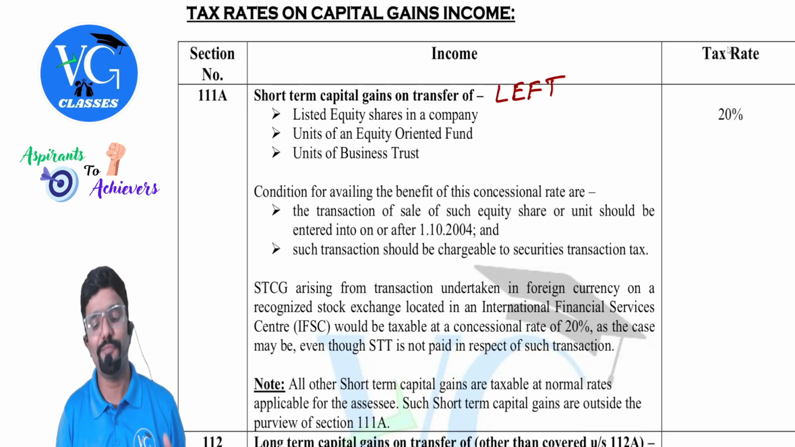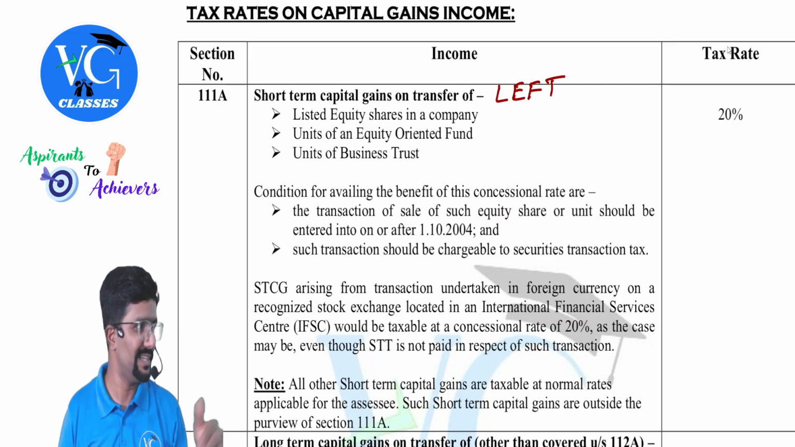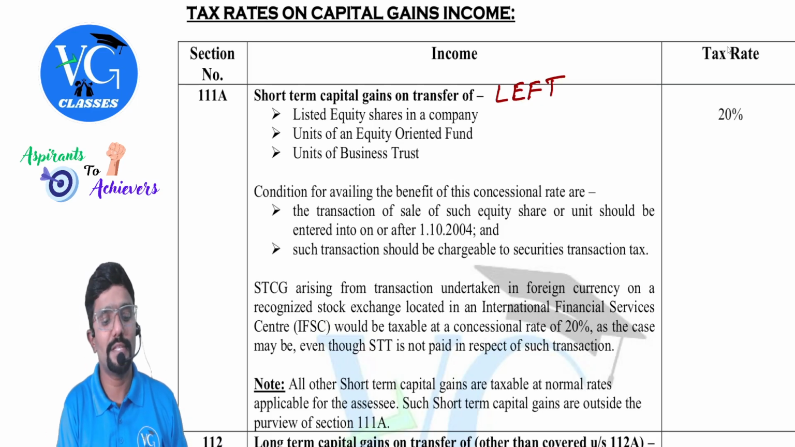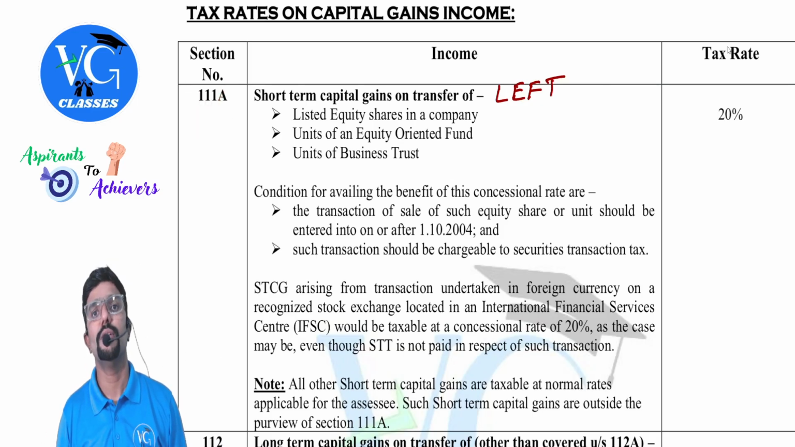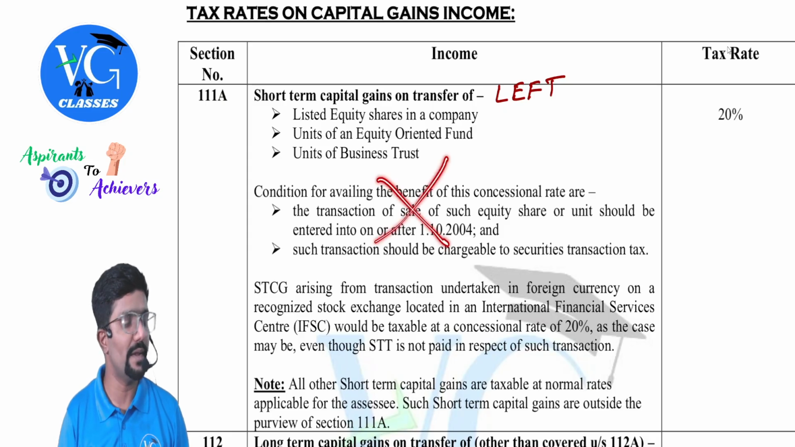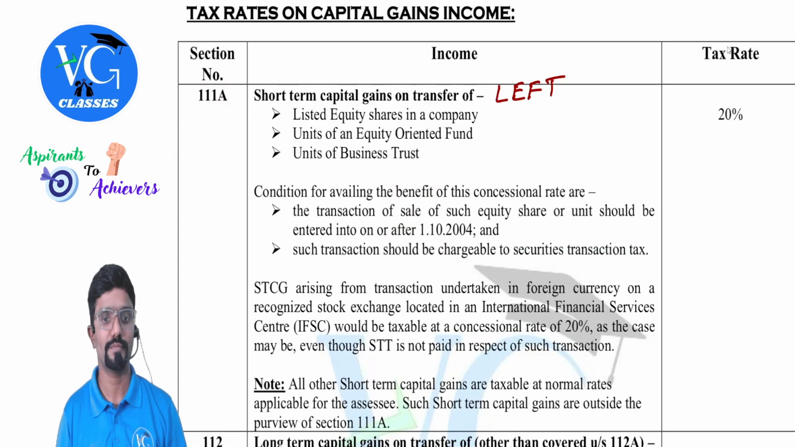Sir, what if by chance I have not paid STT? It should be paid because it will be automatically deducted. It is not a voluntary payment. But still, what if I have not paid? Then it is not covered under section 111A. It becomes normal income, taxable at the normal rate. If this condition is not satisfied, it is not covered under section 111A, so it is not special income.